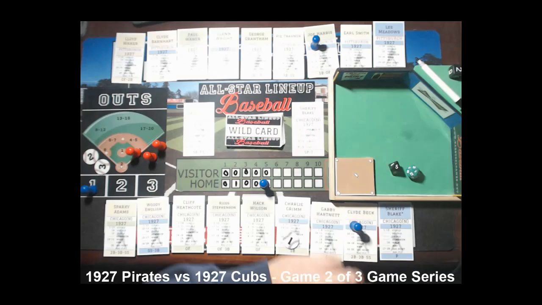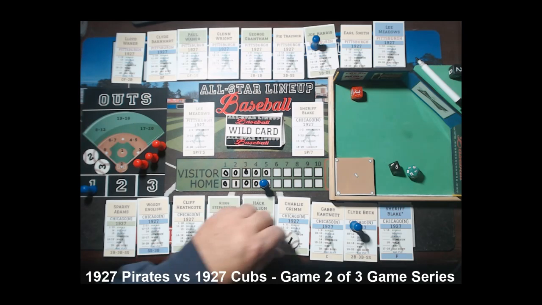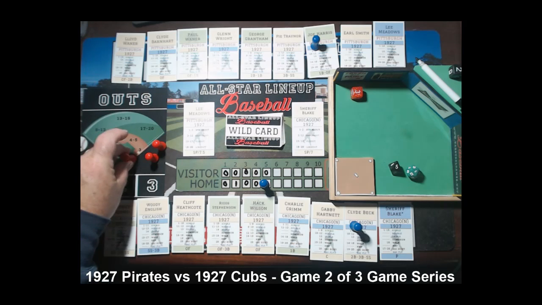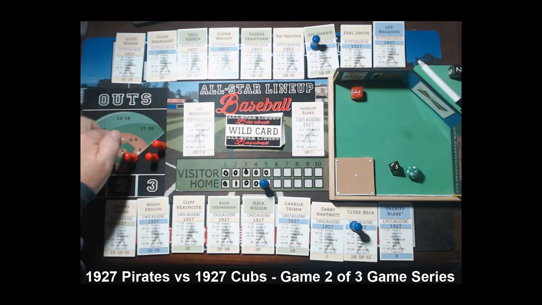Let's see if we get a double play here. It's ground out to 1st. So immediately the 1st out happens. We have an out. Grimm is blue rated anyway. He would have made it. All right. And we're going to see if Beck makes it. So it would have been 3 to 6. 6 to 3 is what we're looking.